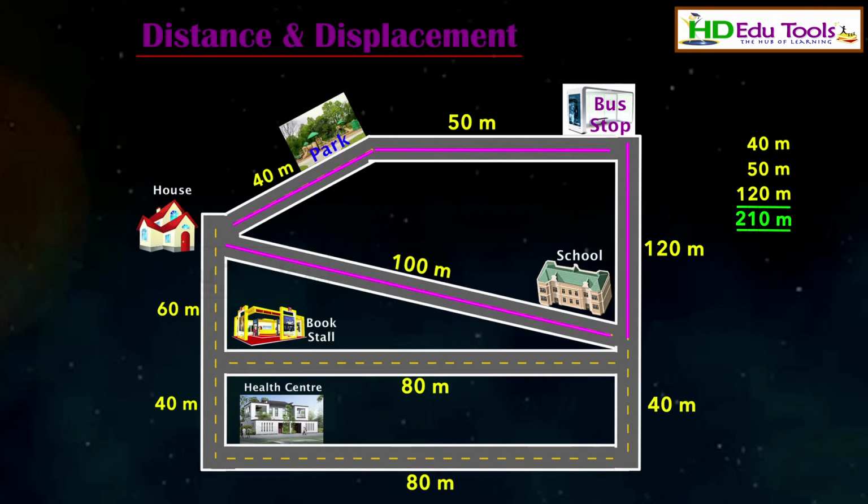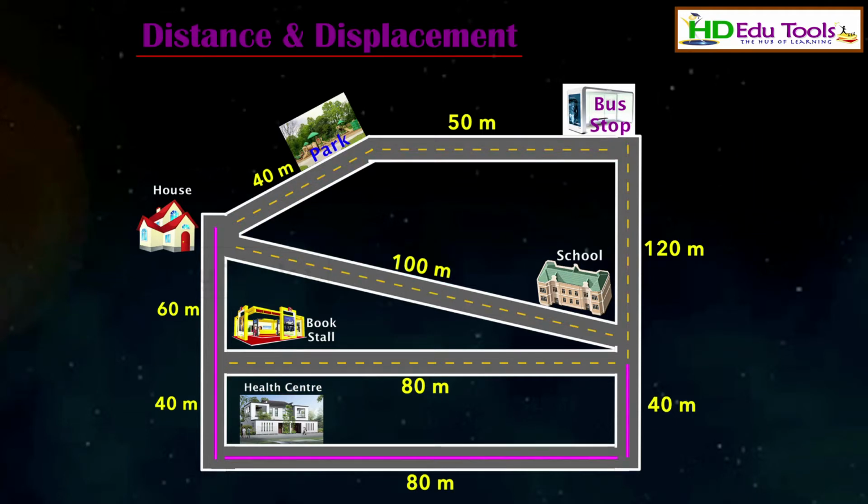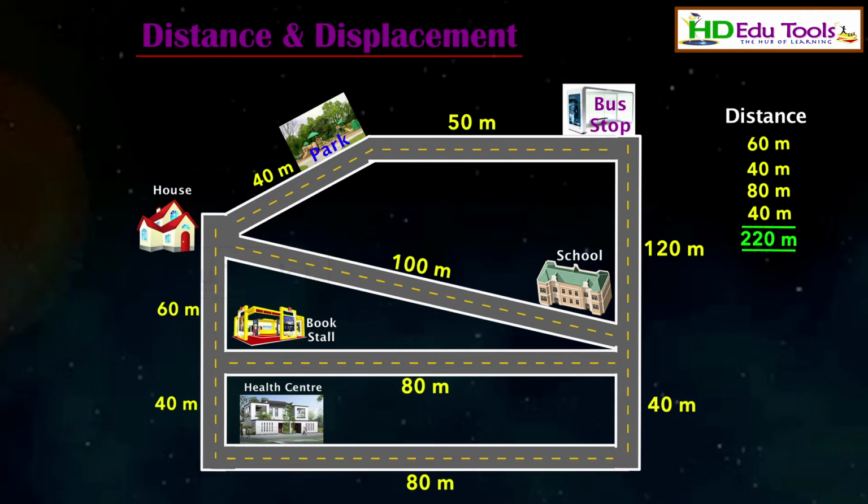But the displacement is 100 meters only. Suppose you go to school along this path, from your house to bookstall, bookstall to health center, then health center to school, as you see in the figure. Then the total distance you have to walk is 60 plus 40 plus 80 plus 40, which is equal to 220 meters. But the displacement is 100 meters.